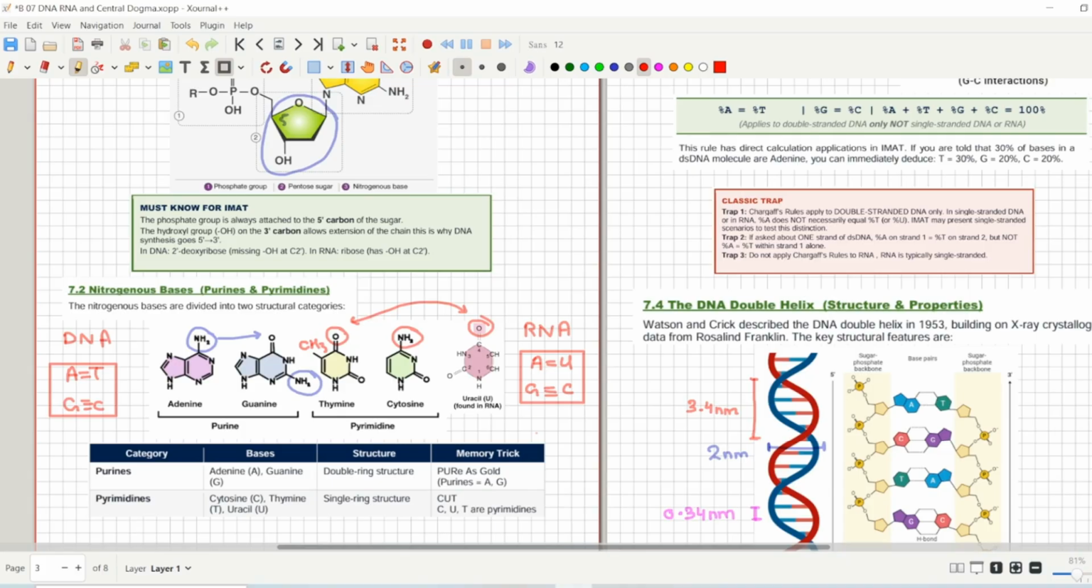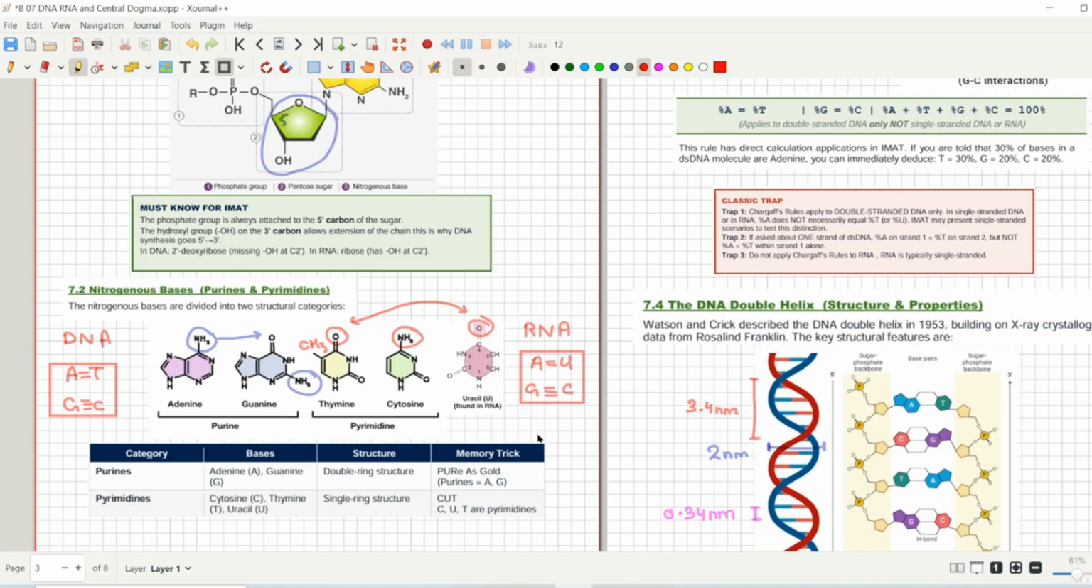So there are two purines, that are adenine and guanine. As you can see, purine has smaller name but the structures are big, while pyrimidine has a bigger name but the structures are small and single ringed. So you can memorize them as the memory trick is pure as gold. So purines actually contains adenine and guanine. So purines are pure as gold. Purines equals to as gold, that is adenine and guanine. That is the memory trick.